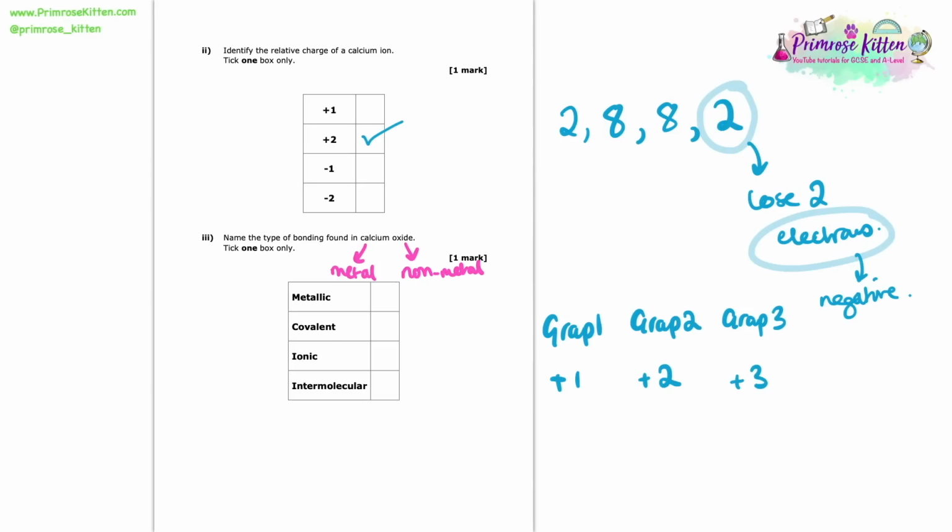Whenever you have a metal and a non-metal bonding together, they form an ionic bond. If we just had non-metal atoms together, then they form covalent bonds when they bond together. And metallic would be we simply have a metal on its own. So in this case, the type of bonding found in calcium oxide is simply ionic.